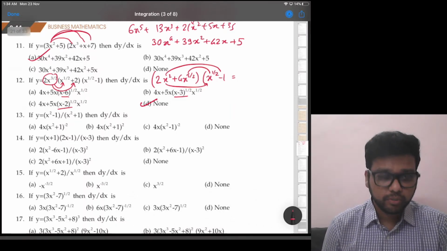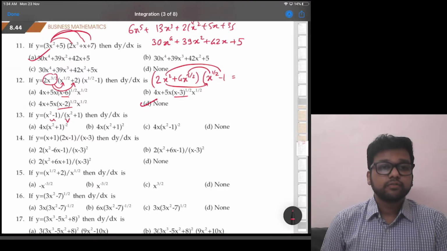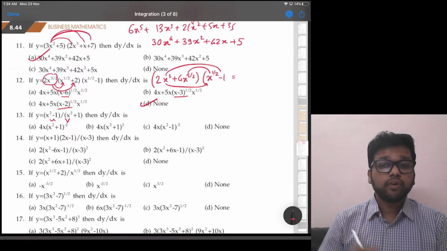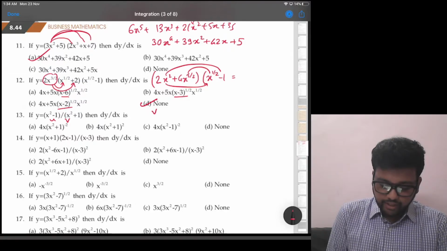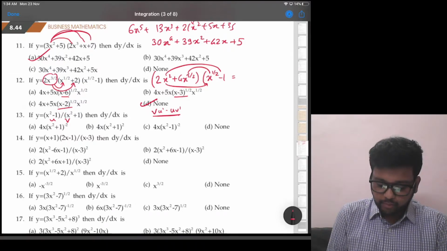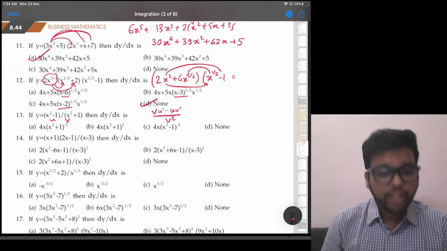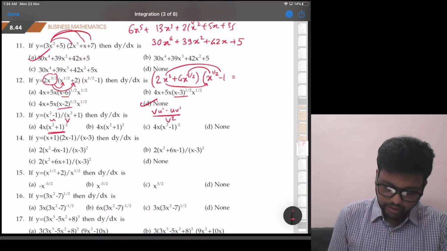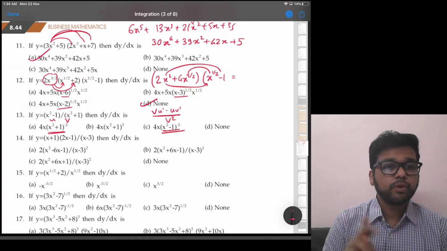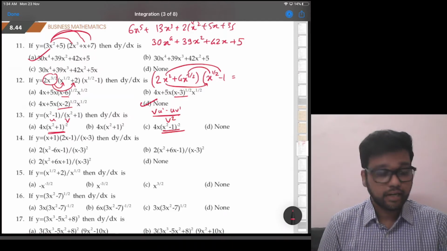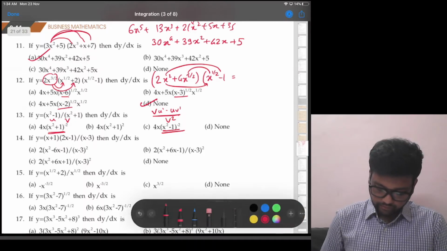Now here we have to use the u by v rule, because that will be easier. What is the u by v rule? Quotient rule. v into u dash minus u into v dash upon v square, right? That means it has denominator square. And if you see, denominator square is already there in the answer, option A and option C. So most probably it is going to be option A or option C, right? So let's try to do it.